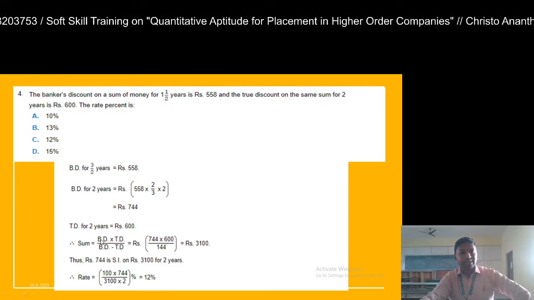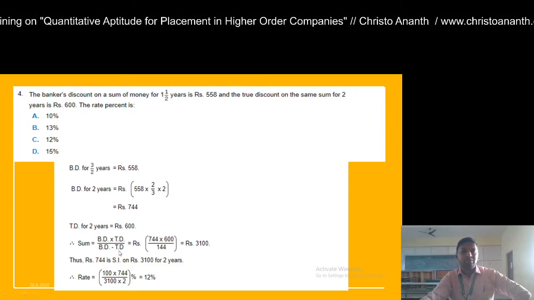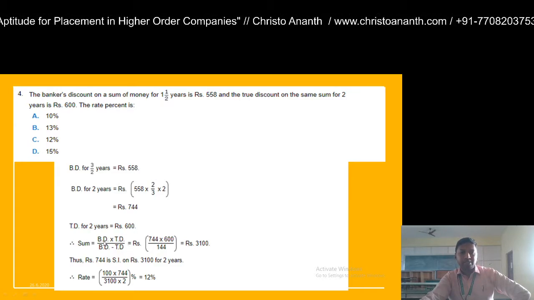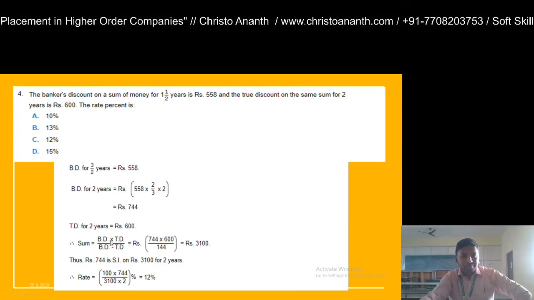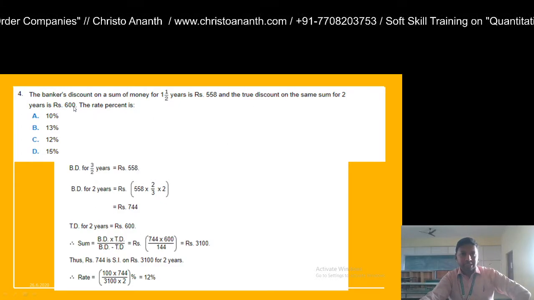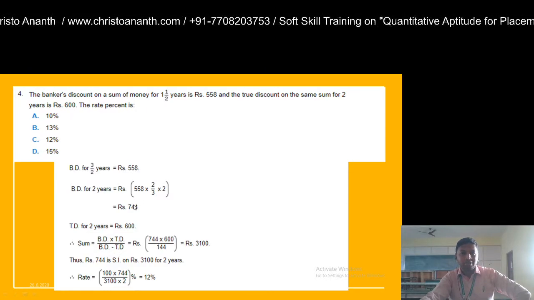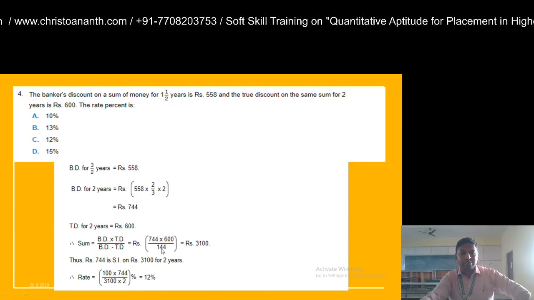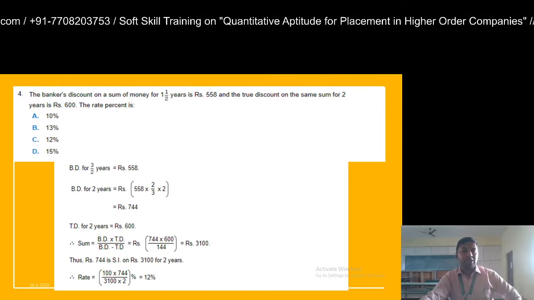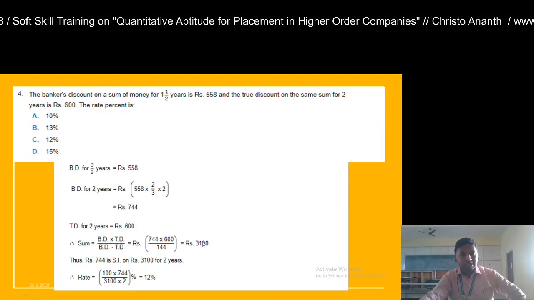The sum is equal to banker's discount into true discount divided by banker's discount minus true discount. So it is equal to rupees, banker's discount is actually 744 for the period of 2 years, so 744 into 600, divided by banker's discount minus true discount. 744 minus 600 is actually 144. So you can do the calculation and you get the value as rupees 3100.